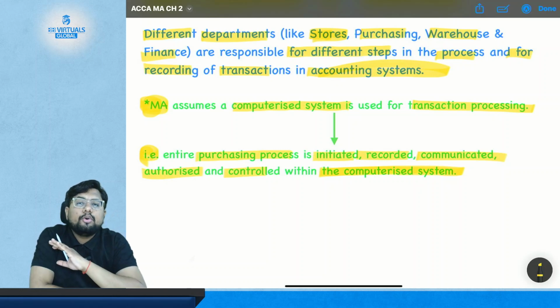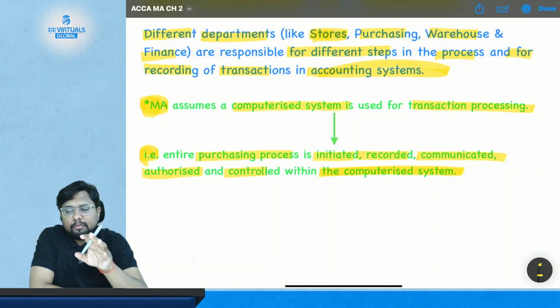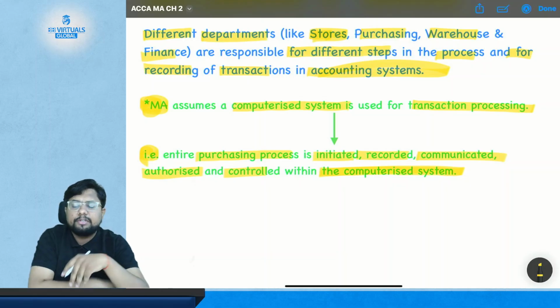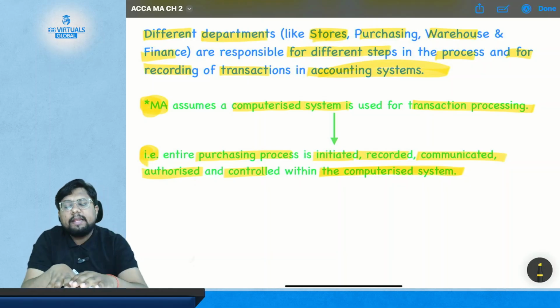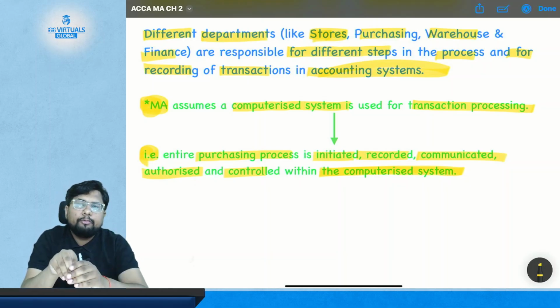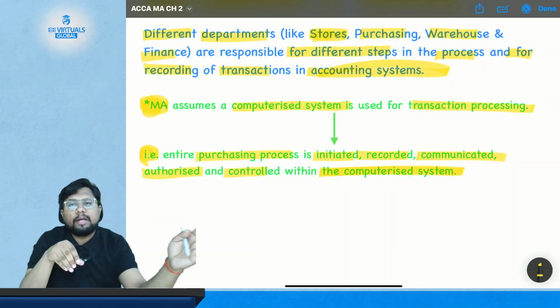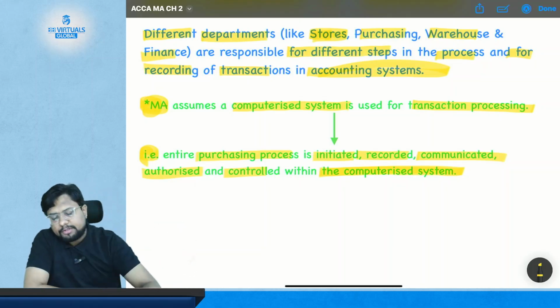So there are no manual things involved in the purchasing of material. Everything will happen from a computerized system. This is the basic assumption. Why is there this assumption? Because whenever we talk about a computerized system, this is a real time transaction. Whenever you make any entry or update on the computer system, everyone gets the update at the same time.